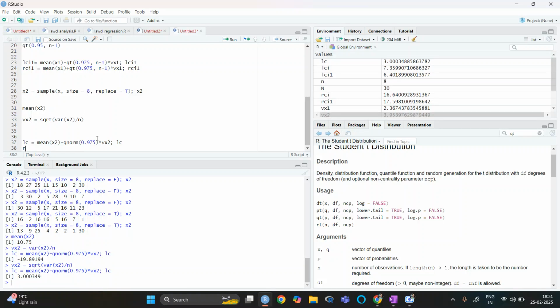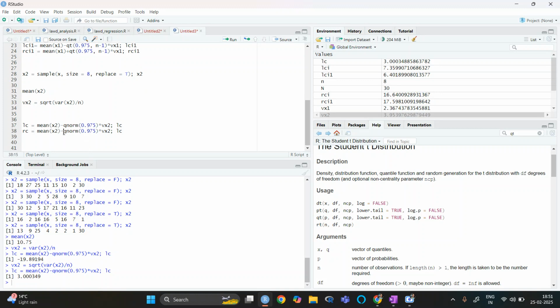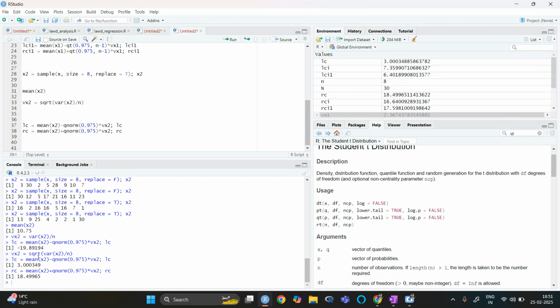So this is in between 3 to 18. This happens when sigma square is known.